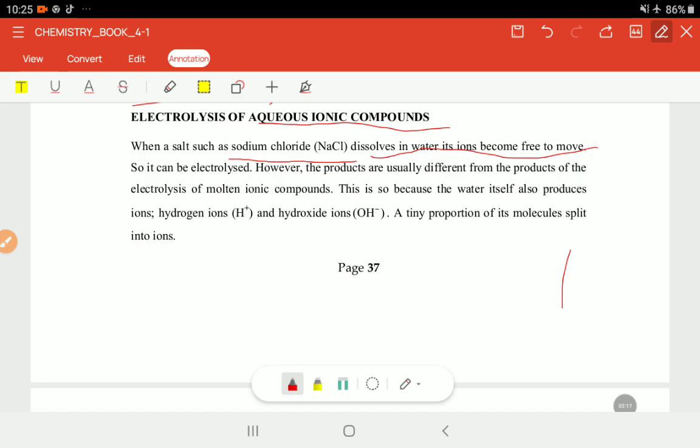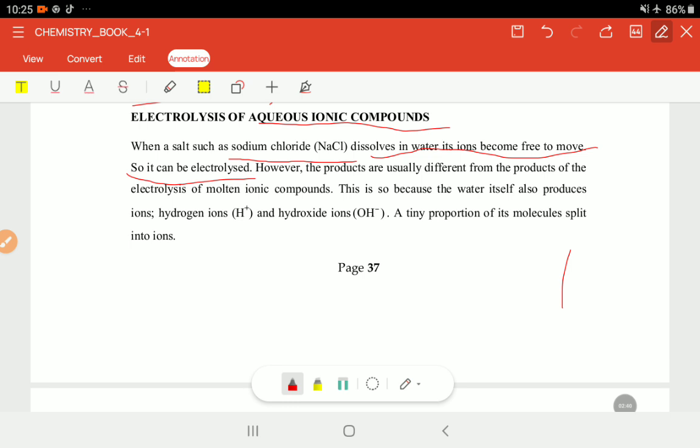Those ions will be like floating. They will be free there in the solution, right? Manjila they can be decomposed, they can be electrolyzed, and as much as electric current is passing through it, they will be split, they will be decomposed in a way, right?